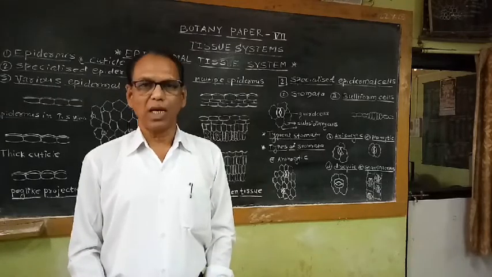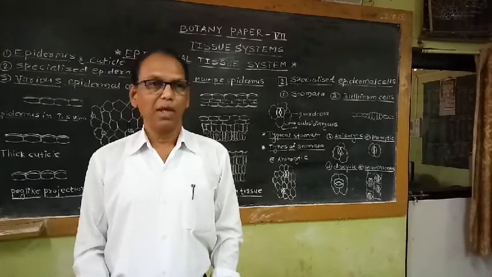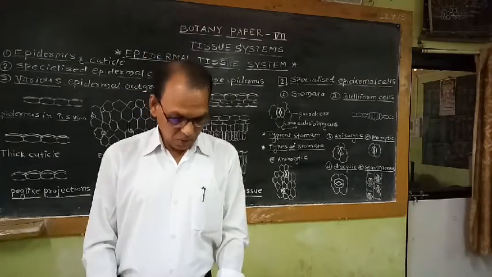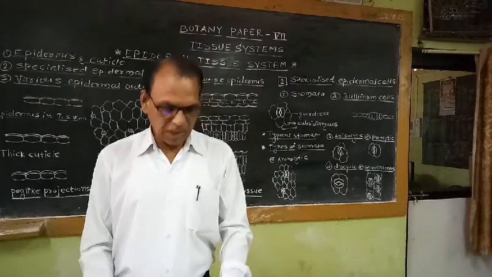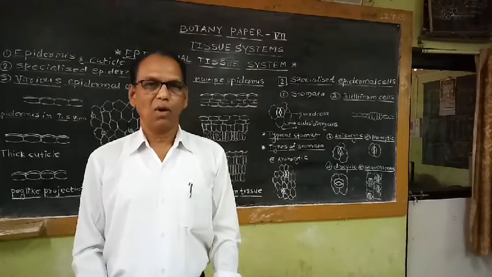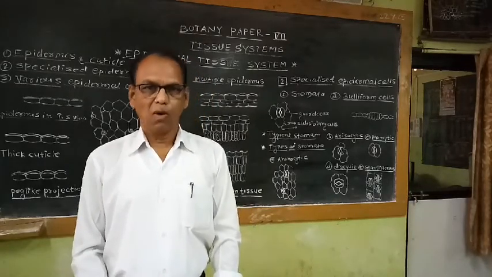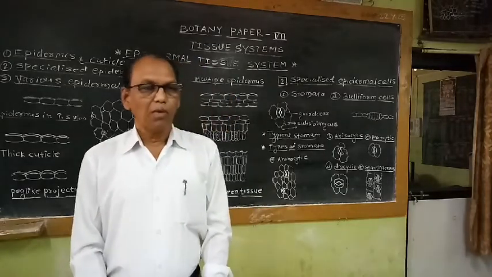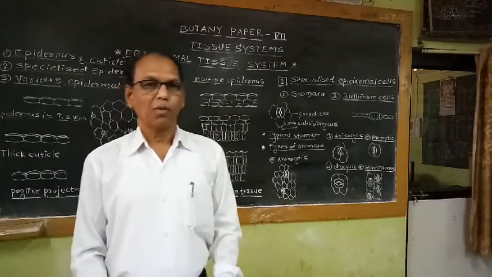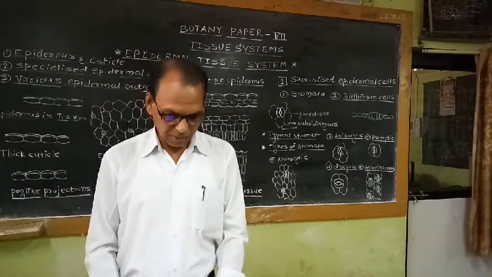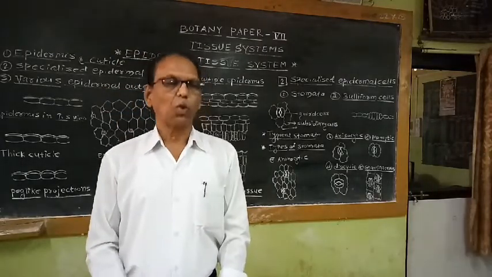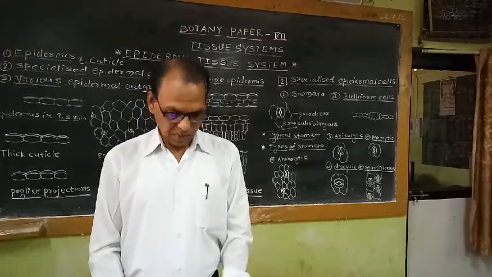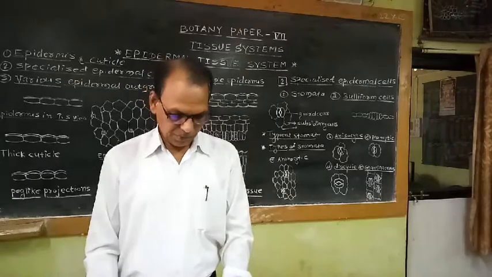Different types of tissues are developed in the higher plant body. The tissues present in different organs or different regions of the plant body for performing a common physiological function together form a system, called a tissue system.